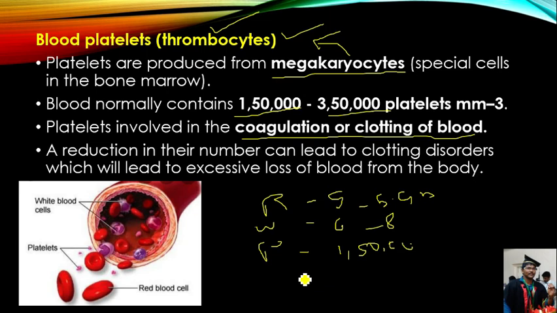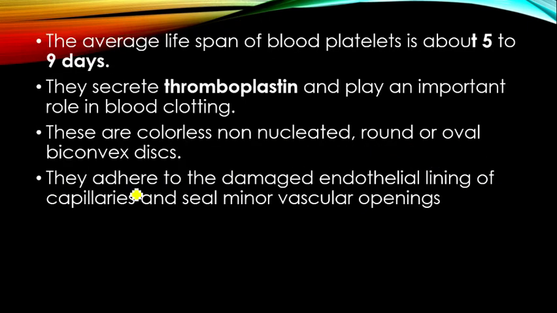Platelets play a very important role in coagulation or clotting of blood. A reduction in their number can lead to clotting disorders. When platelet numbers are decreased, the blood clot will not form properly. When the blood clot does not form properly, there is a chance of loss of blood from the body. The average lifespan of platelets is 5 to 9 days. The average lifespan of RBC is 120 days. The average lifespan of WBC is 12 days.